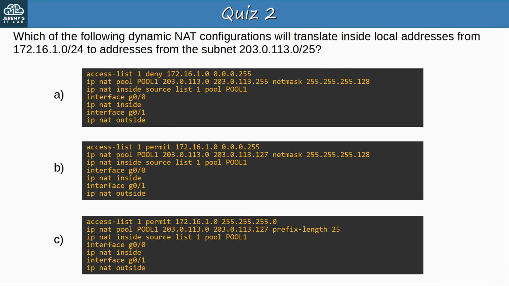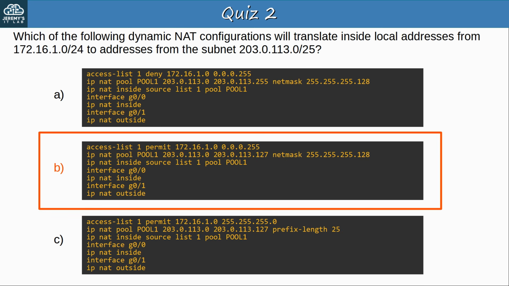Which of the following dynamic NAT configurations will translate inside local addresses from 172.16.1.0/24 to addresses from the subnet 203.0.113.0/25? Pause the video now to think about the answer. Okay, the answer is B.